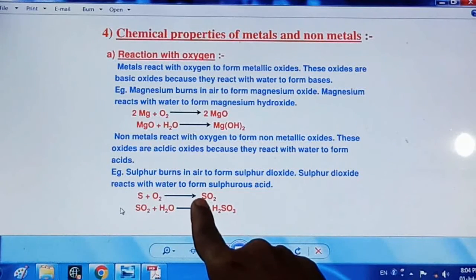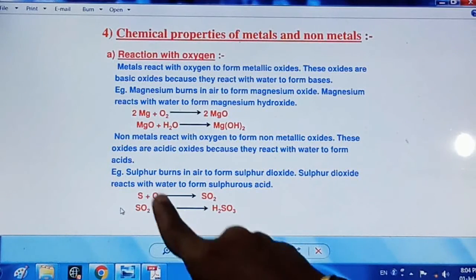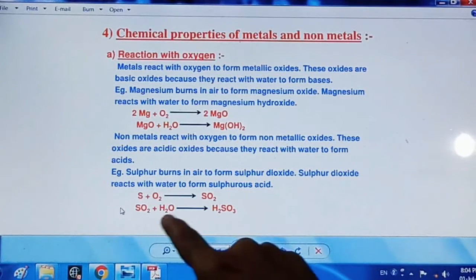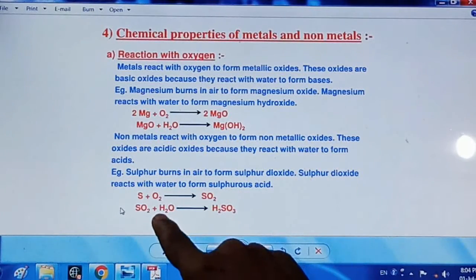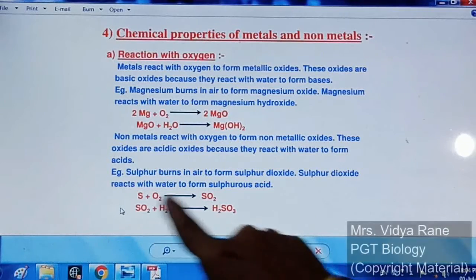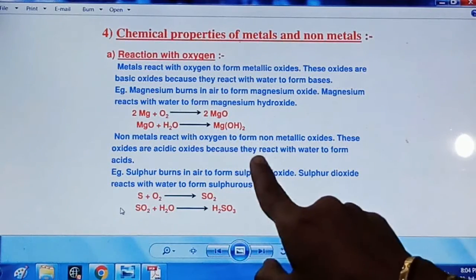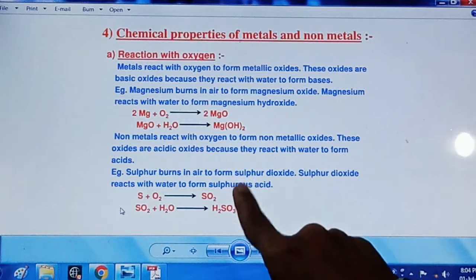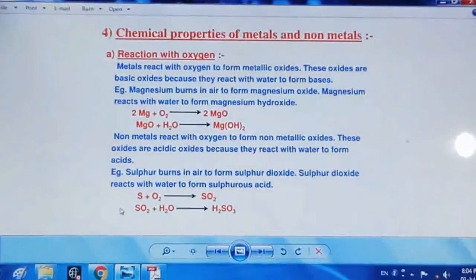SO2, the oxide of sulfur that is formed here, when it reacts with water, forms H2SO3. The two oxygens from SO2 and one more from water come together as O3. The sulfur is here and the two hydrogens will be here. So H2SO3, right? So it is sulfurous acid. Here we can understand that non-metals give acids whenever their oxides react with water. Oxides of non-metals, whenever they react with water, form acids.